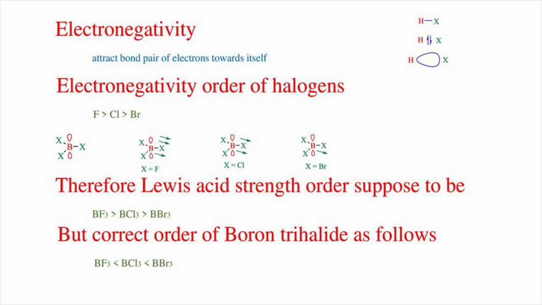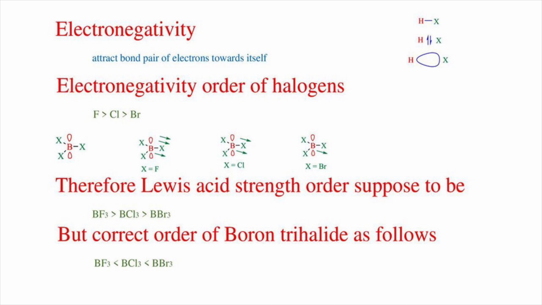We know the term electronegativity. It measures the tendency of an atom to attract a shared pair of electrons. While considering the halogens' electronegativity, fluorine is the most electronegative element and it decreases in the order fluorine, chlorine, bromine and iodine. It leads to a prediction that BF3 would be the strongest Lewis acid among the boron halides.